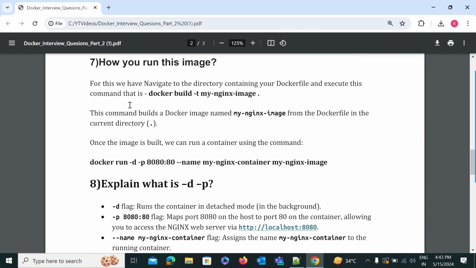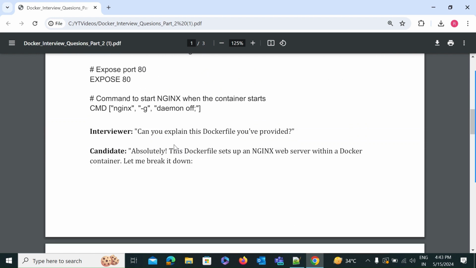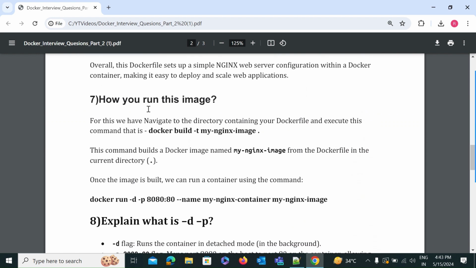Okay, so there may be chances that after you write this Dockerfile and explain it, the interviewer asks you how you run this image, to check your practical knowledge. So for this, you have to explain like this.